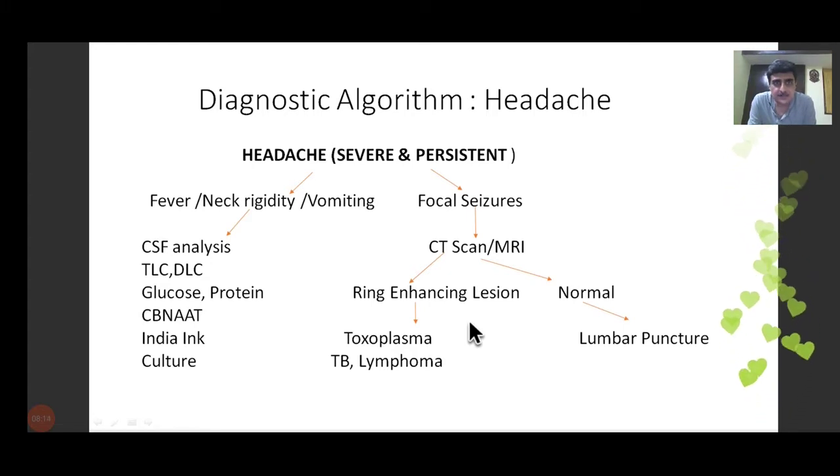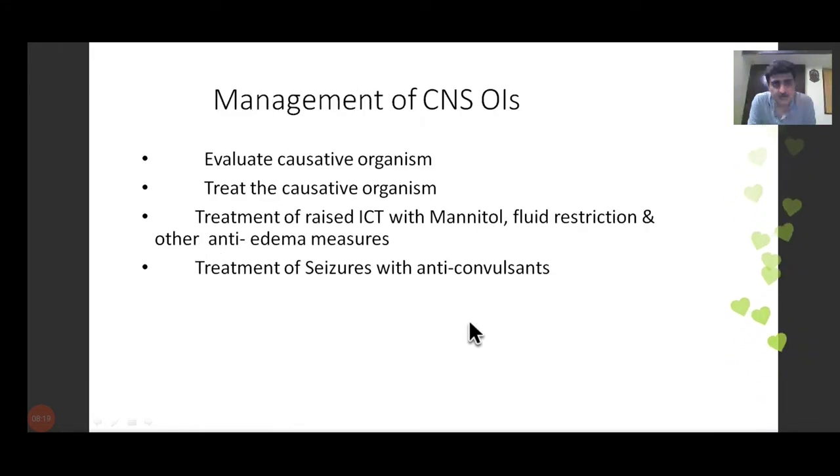So how do we manage these patients? We have to find out the causative organism wherever possible using specialized testing, and treat the causative organism. This is a generalized kind of treatment, not specific, which is common to all. And since the intracranial pressure, which you must have been taught in physiology, is raised because of this infection, we have to reduce it with the use of mannitol, which is an osmotic diuretic, given intravenously. You will be taught about it in pharmacology. Fluid restriction and other anti-edema measures, and treatment of seizures with anticonvulsant drugs.